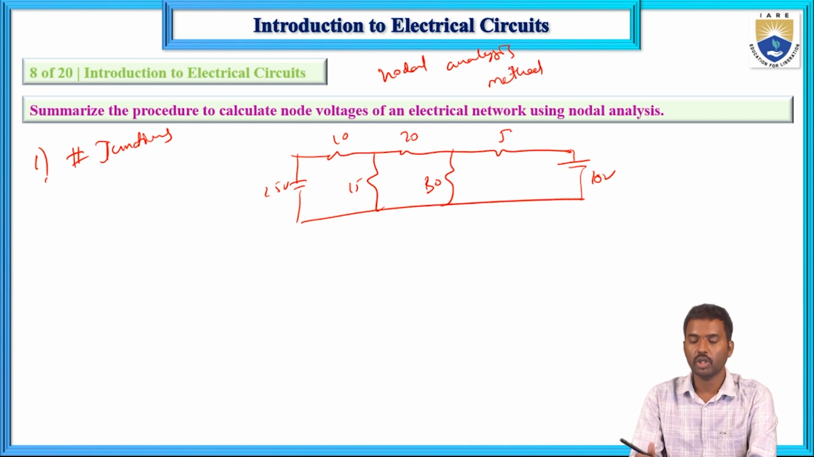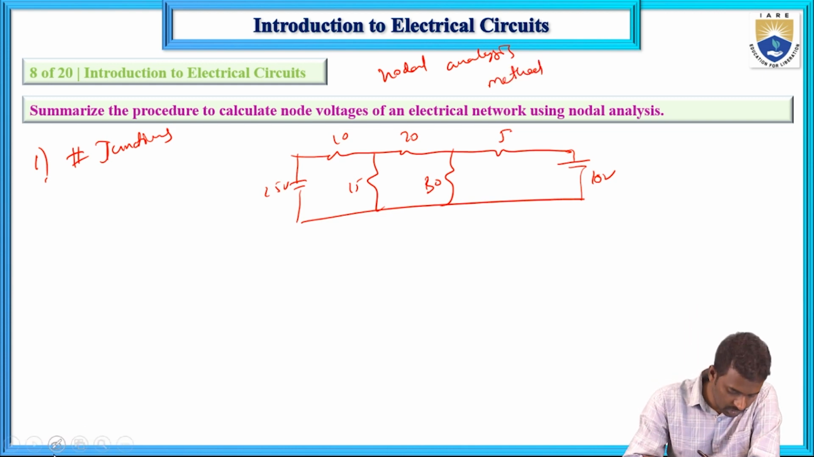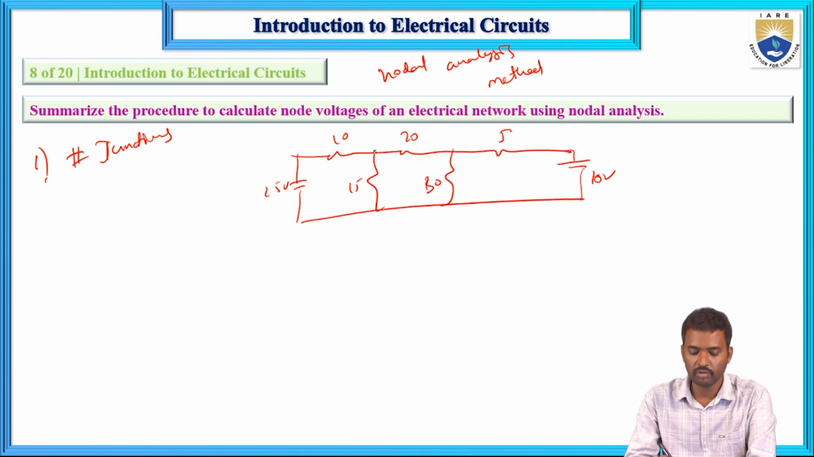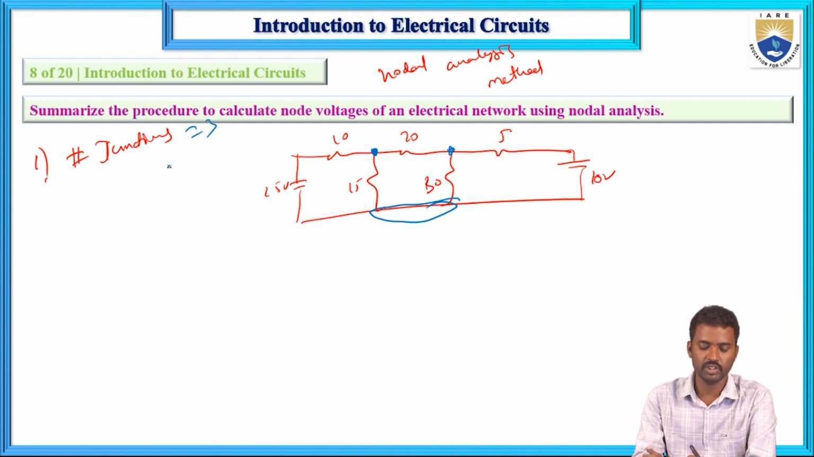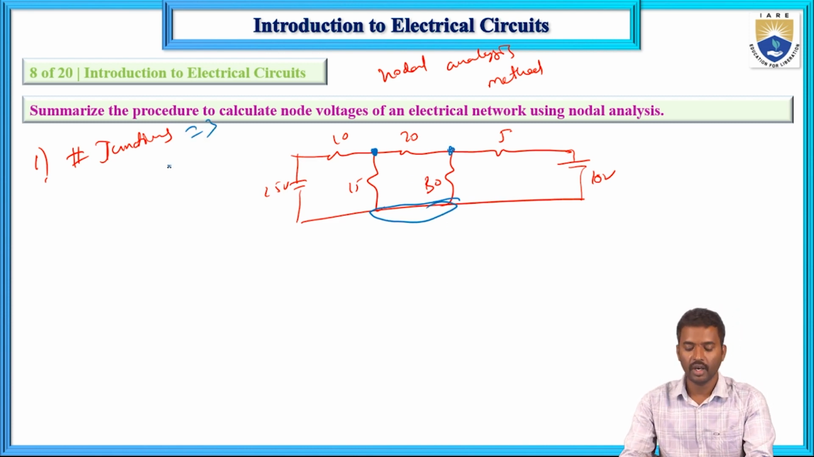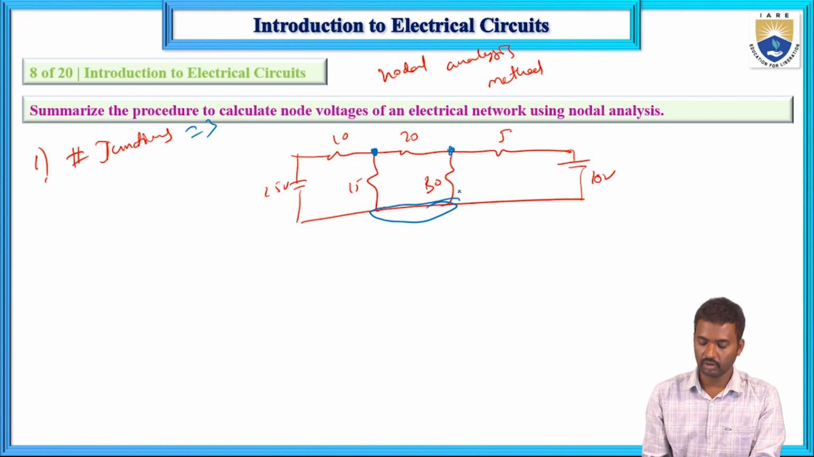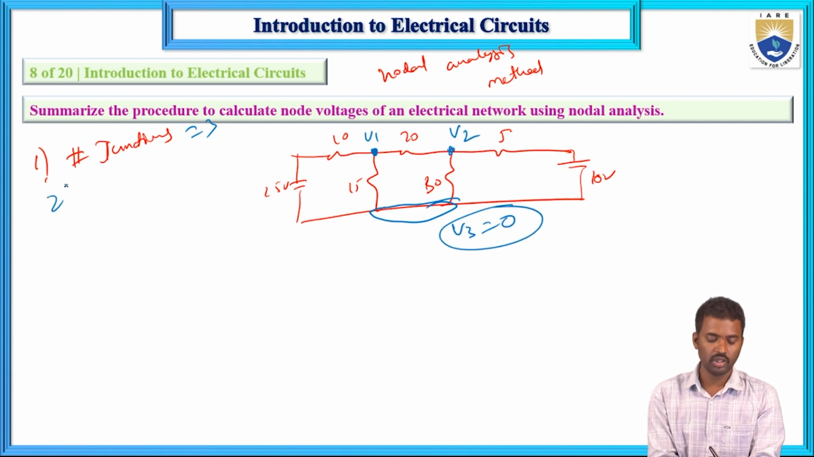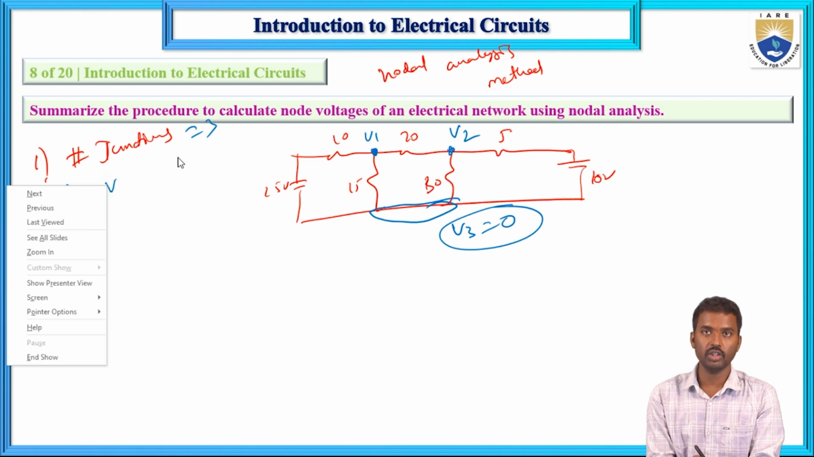So determine the possible number of node voltages. Let me change the color over here. The possible number of junctions here: junction 1 and junction 2. This is the ground junction, junction 3. So the possible number of junctions here is 3. Next, select one junction as a reference junction, then that junction voltage is 0. The junction voltages are V1, V2 and V3. V3 value is 0.